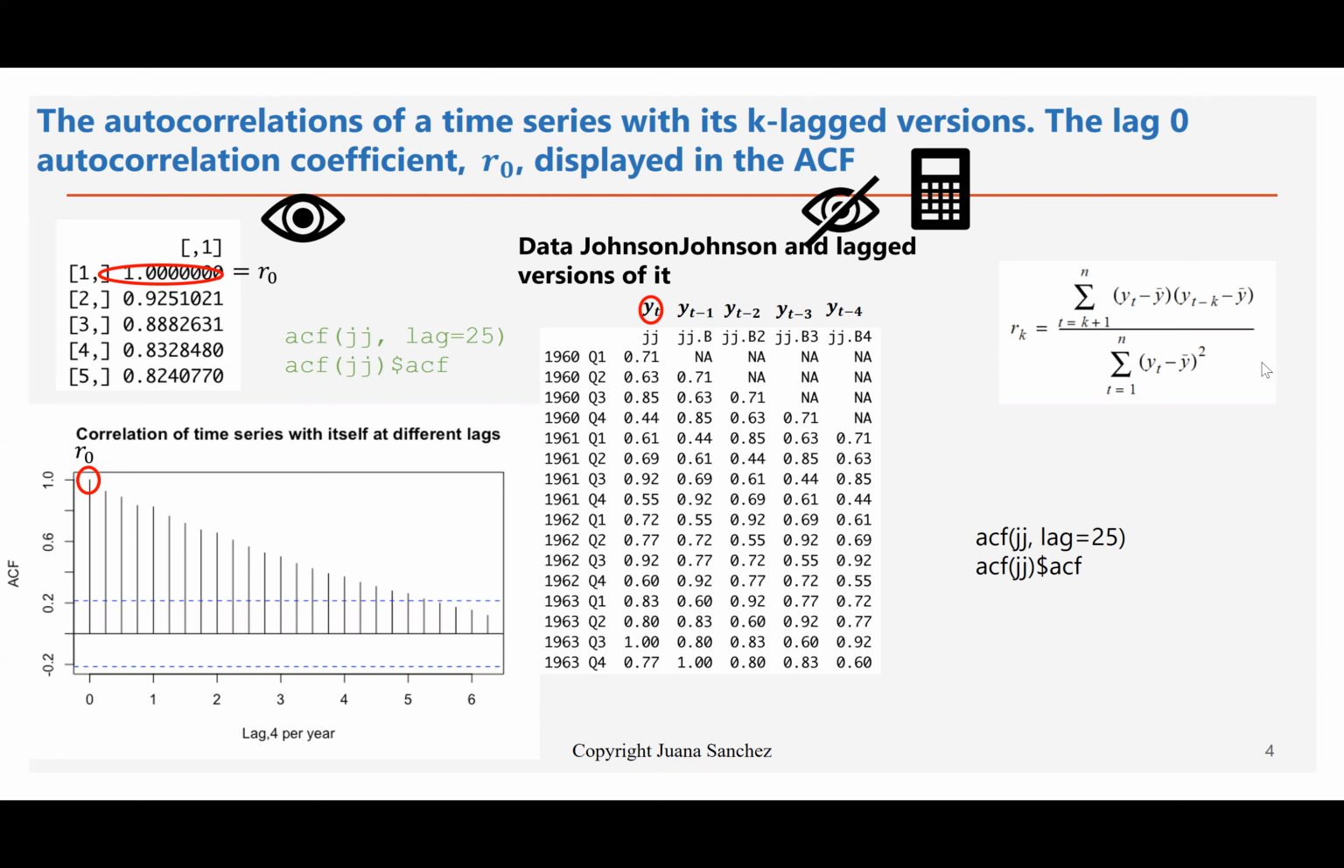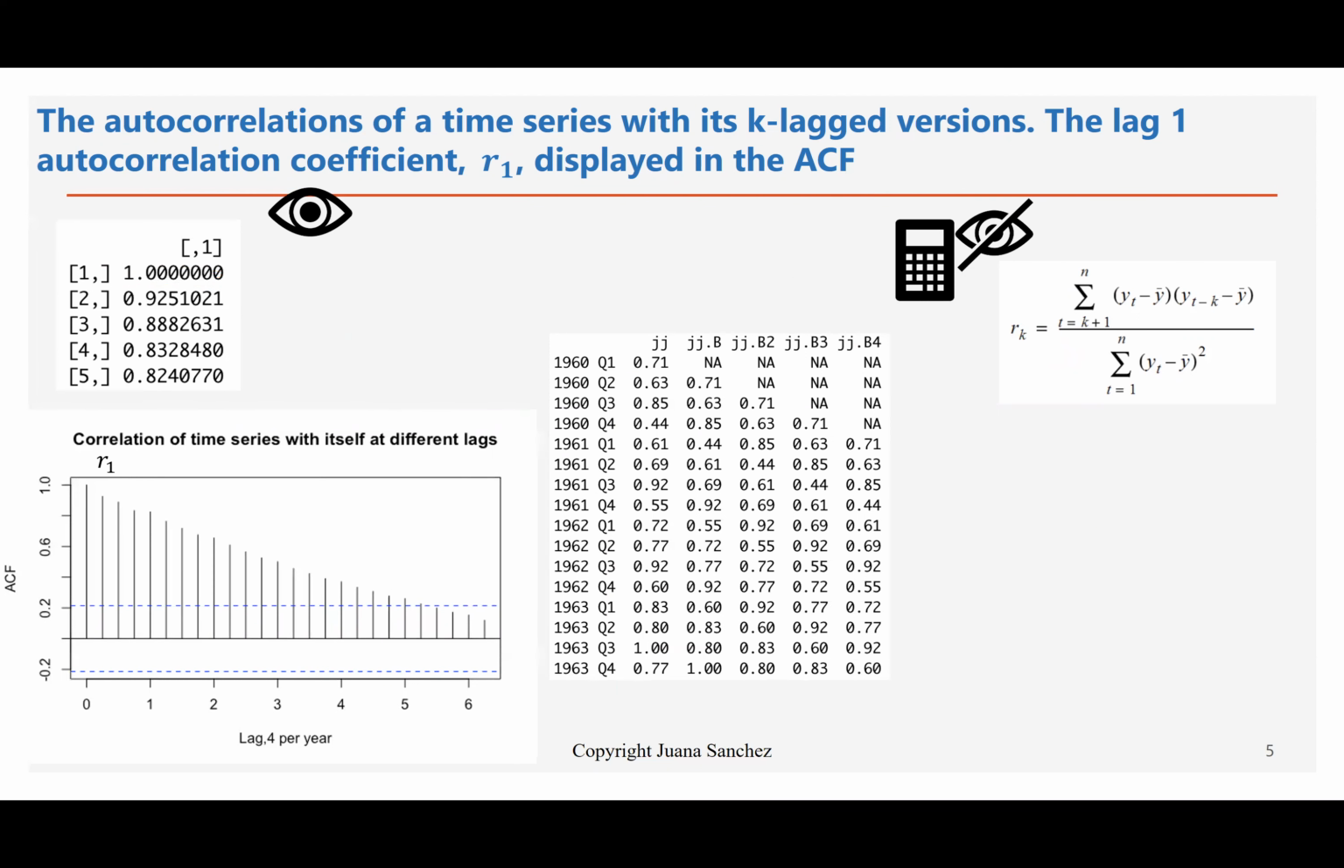And it reduces to the same summation that we are doing in the denominator, because Y sub T minus 0 is Y sub T. So you have Y sub T minus Y bar times Y sub T minus Y bar. So it's the sum of Y sub T minus Y bar squared, which is the same as the denominator. And that's why R sub 0, when we substitute K equals 0, gives you 1. And that shows up in this bar here. And what that is, is just the correlation of Y sub T with itself. So it makes sense that the correlation of a time series with itself equals 1.